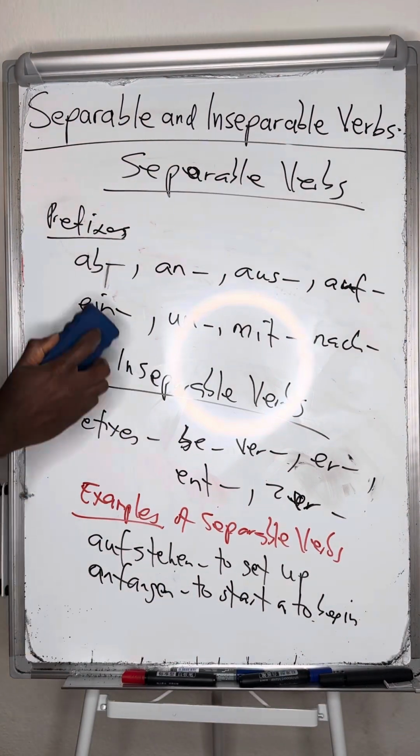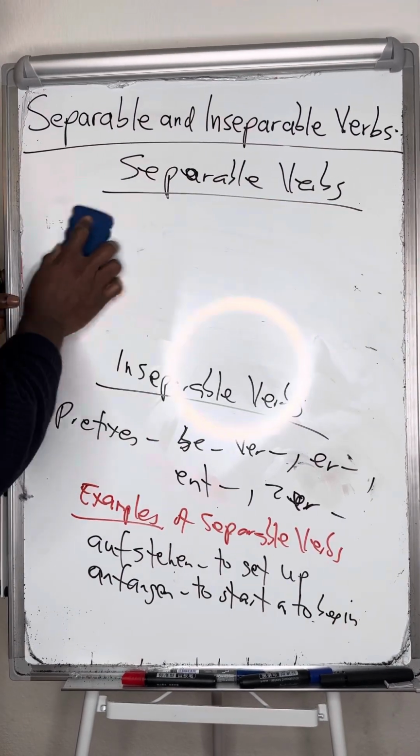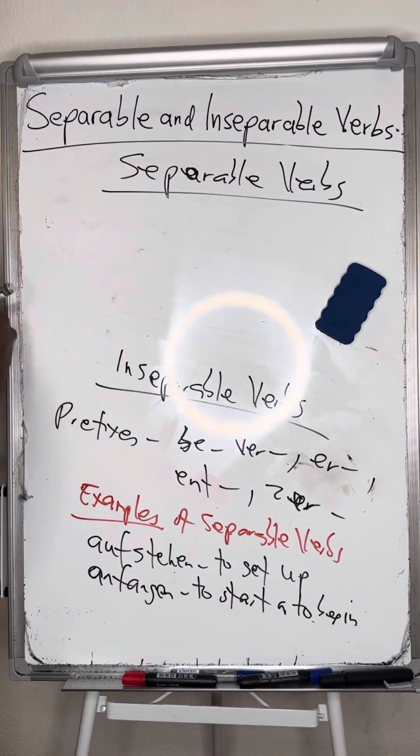Now let me give you examples of inseparable verbs so that you know.